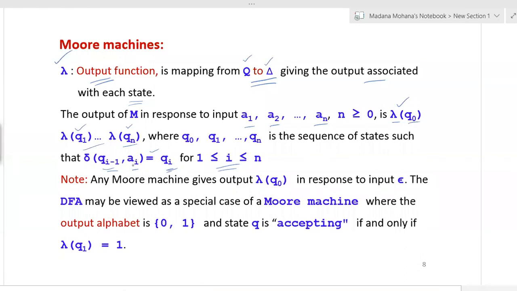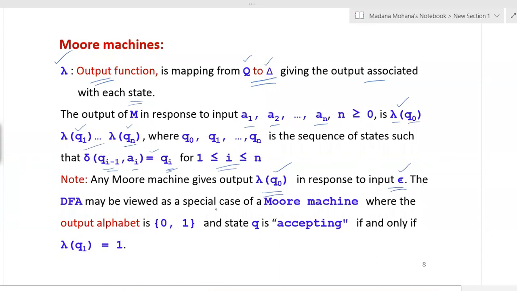So then Q0 on A1 equal to Q1, like that. Now any Moore machine gives output lambda of Q0, in response to input that is epsilon, null.